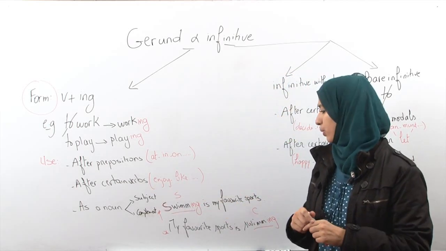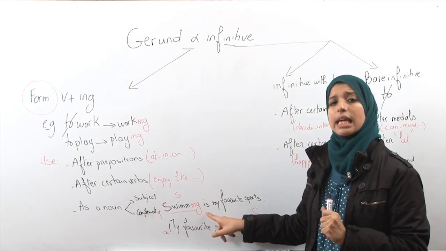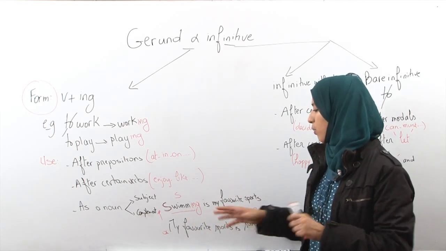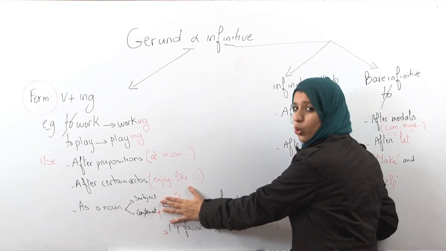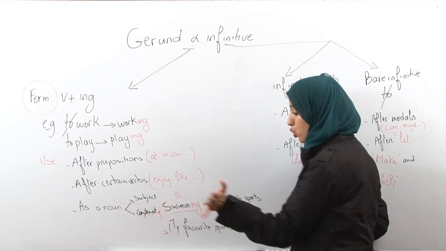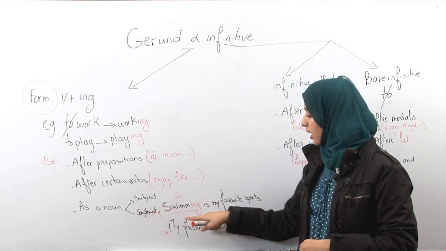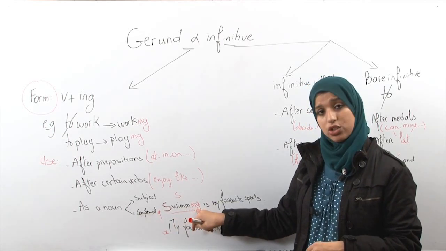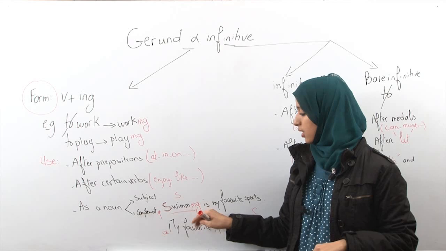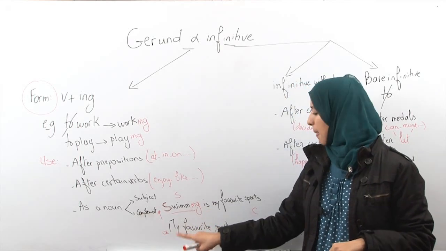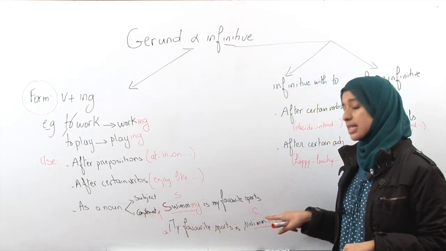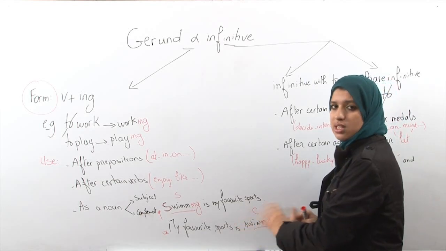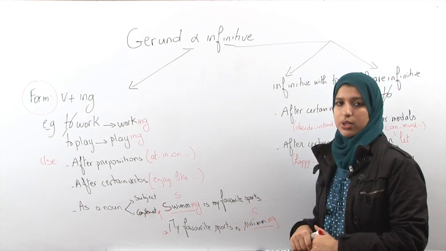Let's see the example. Swimming is my favorite sport, okay? Here, what is my favorite sport? What am I talking about? I'm talking about swimming, about the subject. Here it's a gerund. It's the verb to swim plus ing. So here we have a gerund. Example number 2. My favorite sport is swimming. This is a complement because it's at the end of the sentence and it's also a gerund, all right?